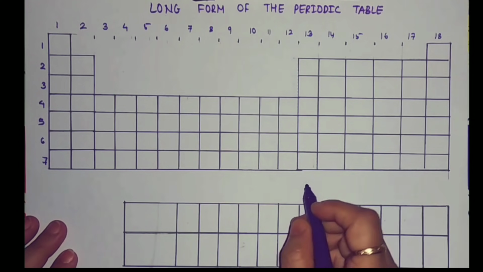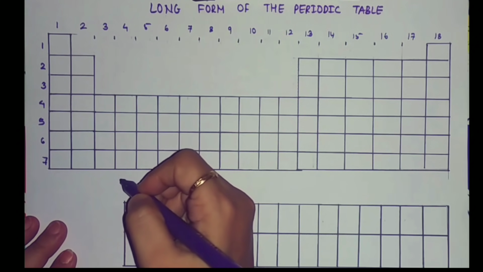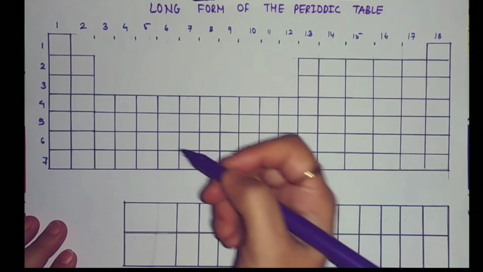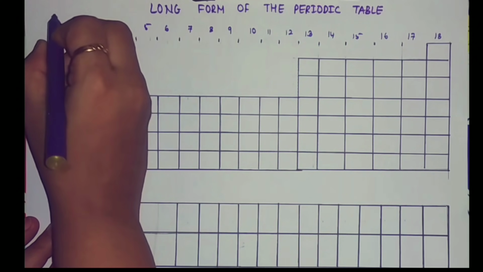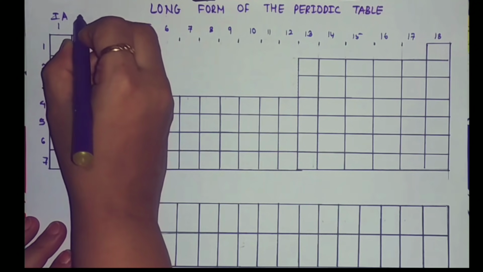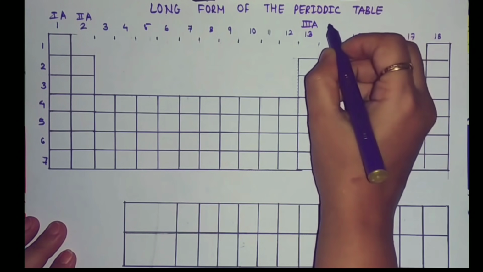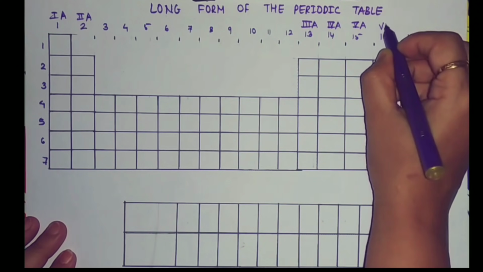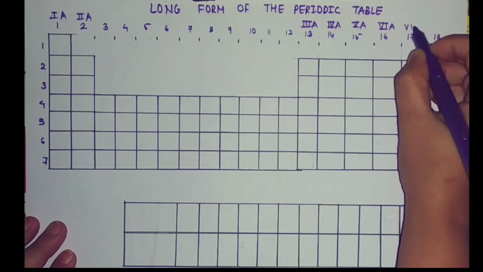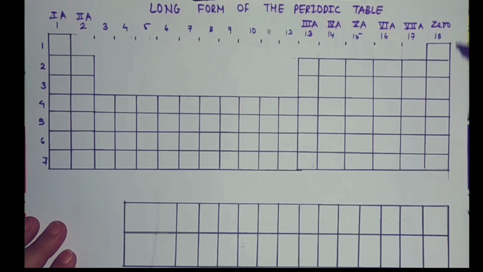Students, according to IUPAC nomenclature, these vertical columns are represented with the help of Roman numerals. That is represented as follows: first A, second A, third A, fourth A, fifth A, sixth A, seventh A, and 0 group elements or inert gases or noble gases.